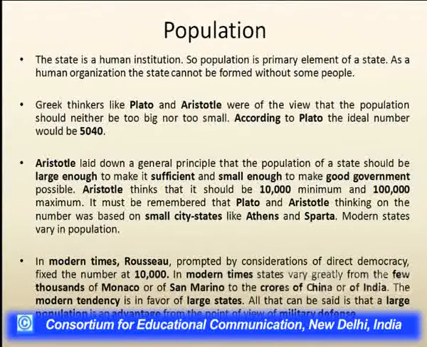According to Plato, an ideal number that would constitute a state is 5040. Aristotle also gave a number and said that the state should be large enough to be sufficient and small enough to make good government possible.